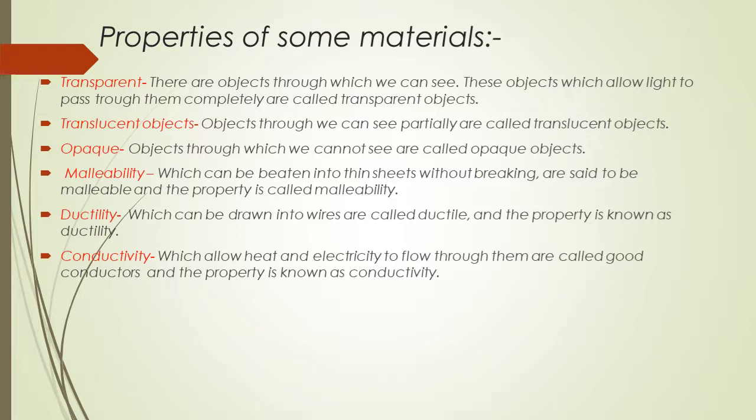are called opaque objects. Malleability: materials which can be beaten into thin sheets without breaking are said to be malleable, and the property is called malleability. Ductility: materials which can be drawn into wires are called ductile, and the property is known as ductility. Conductivity: materials which allow heat and electricity to flow through them are called good conductors, and the property is known as conductivity.